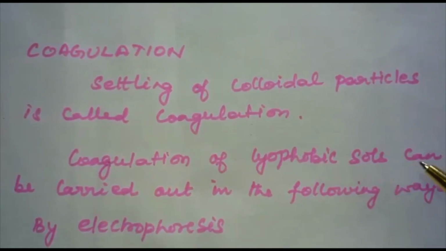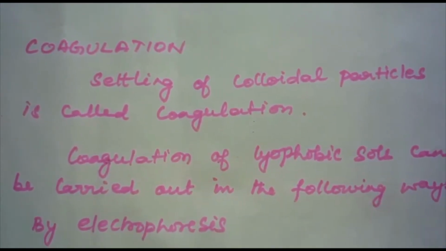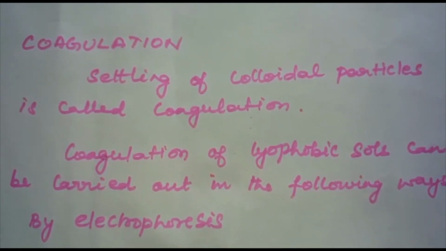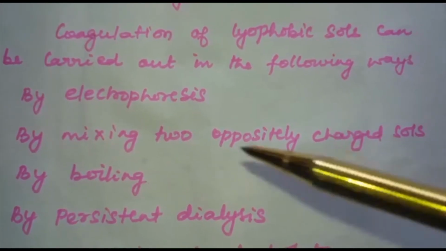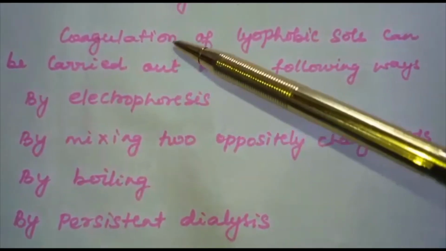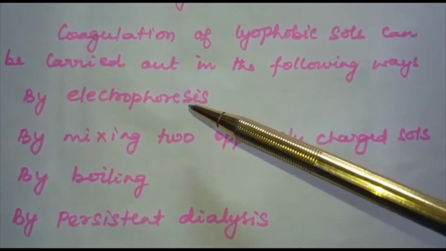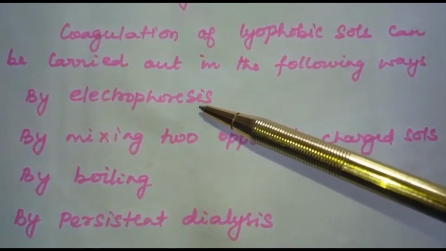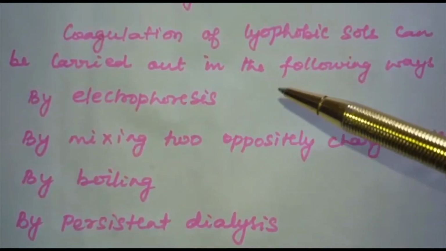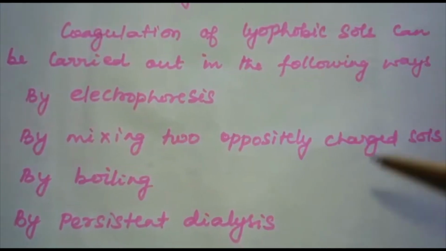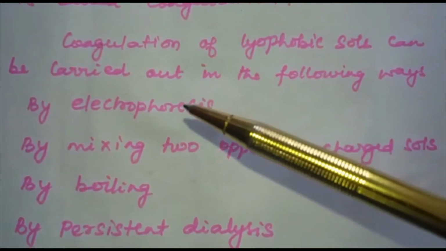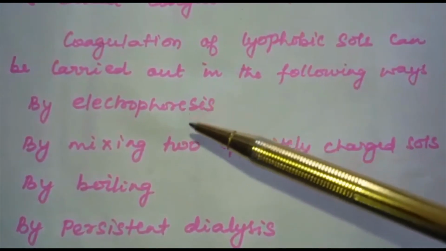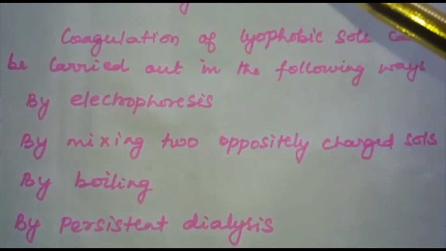Coagulation of lyophobic sols can be carried out in many ways. Here we are discussing some of the ways. One is electrophoresis. How does coagulation occur by electrophoresis? During electrophoresis, the colloidal particles move towards the oppositely charged electrodes. They get discharged and precipitated. This is how coagulation occurs in the case of electrophoresis.